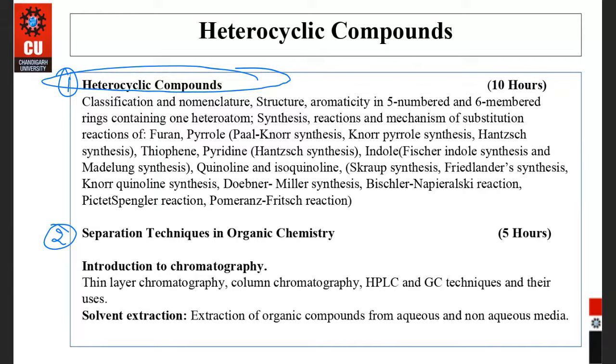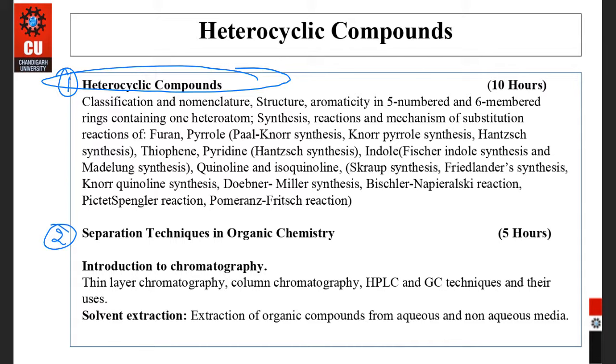And after that, the second chapter contains the separation techniques. It is a very important chapter. All the chapters are important, but separation techniques in organic chemistry is a very interesting and important topic, in which we use different techniques by which we can separate one organic compound from a mixture. The technique used in this is chromatography. So first, the introduction of chromatography is there, and types of chromatography.